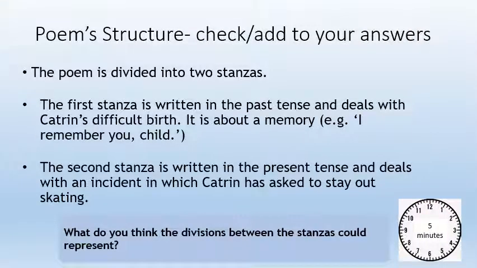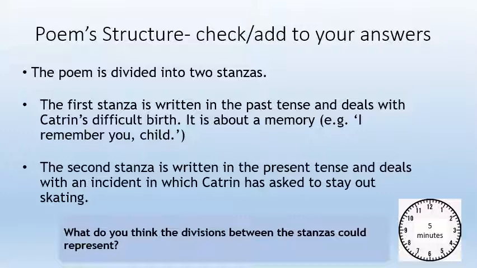And here's the answer. The poem's divided into two stanzas, obviously. The first stanza is written in the past tense and deals with Catrin's difficult birth. It is about memory, e.g., "I remember you, child." The second stanza is written in the present tense and deals with an incident in which Catrin is asked to stay out skating. What do you think the division between the stanzas could represent?